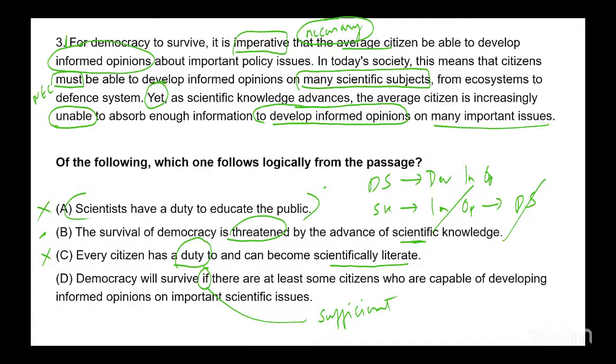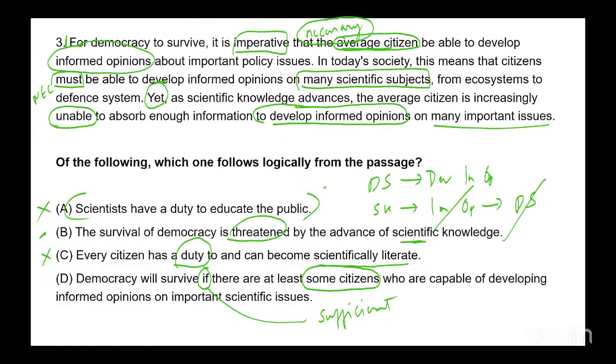It is incorrect also for some other reason, which is the use of this phrase some citizens. Now, some citizens may not be the same as average citizen, right? We can't equate some citizens to average citizen, right? So that is also a problem. But the bigger problem is it is making this thing, developing informed opinions, a sufficient condition, whereas in the argument, the first line tells us that it is necessary.